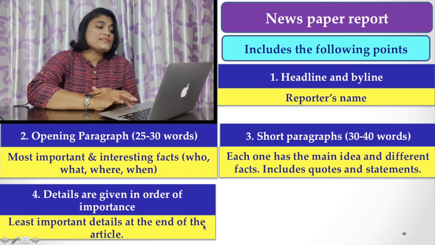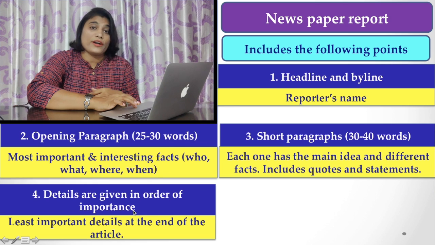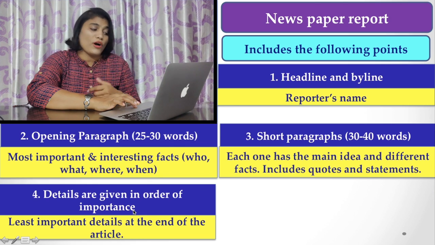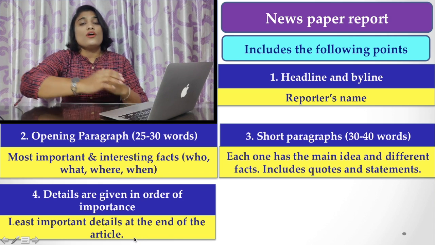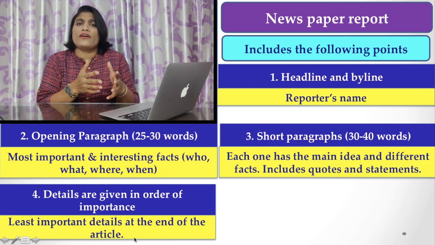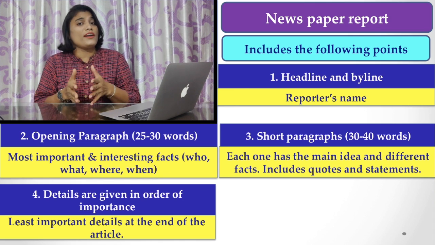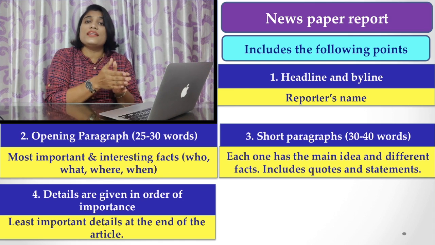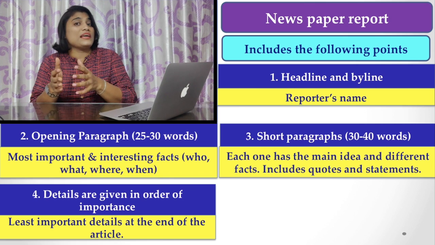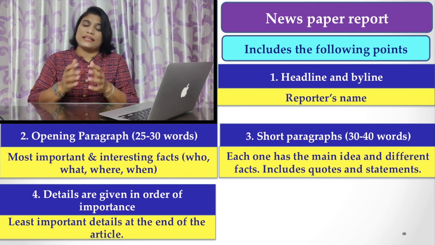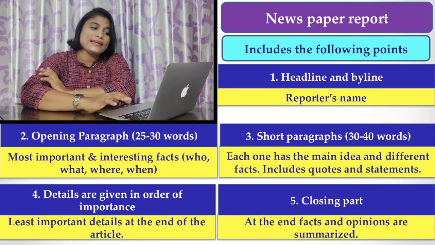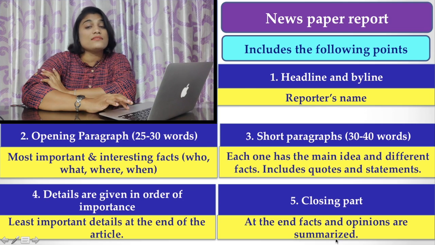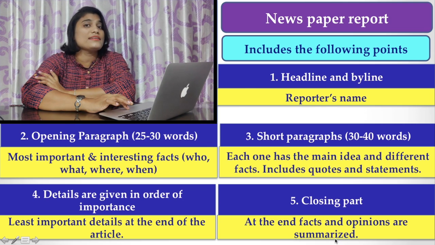Finally, details are given in order of importance. This is another important point. So the least important details go at the end of the article. Whichever you think is important, you have to place at the beginning part, but at the end you have to place those least important matters. Now, the closing part, as I have told you earlier, at the end, facts and opinions are summarized. You have to provide a summary just at the beginning of your report.